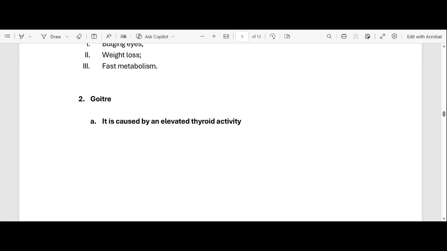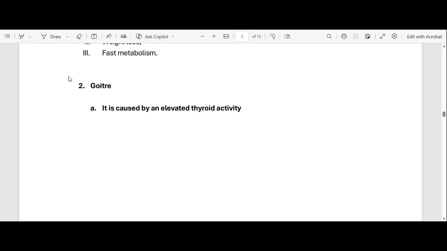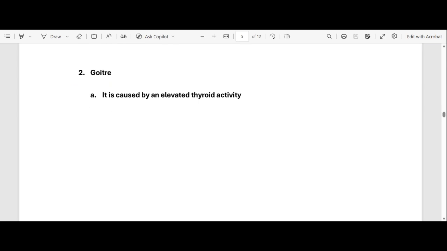Okay, let's go to the second disorder that's caused by hyperthyroidism. Remember, hyperthyroidism is an over secretion of the hormone thyroxine. So number two is goiter. Goiter is caused by an elevated thyroid activity. So again, it's when your thyroid gland is secreting more thyroxine.